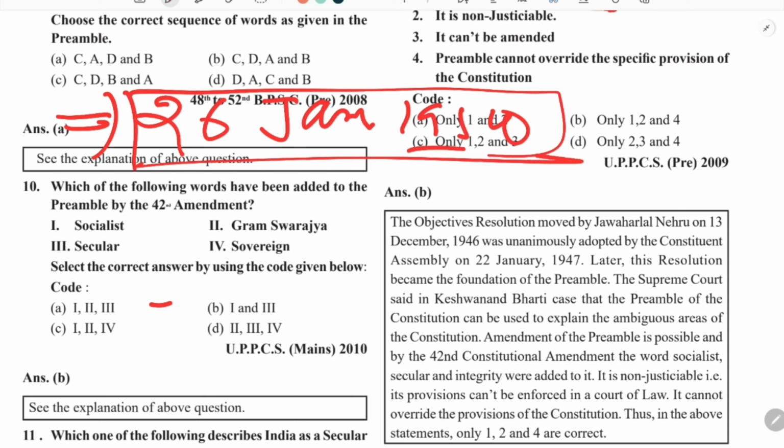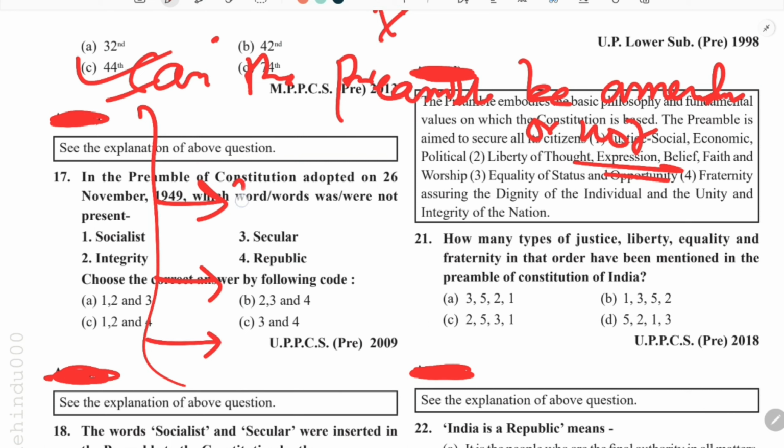This was the question before the Supreme Court. But here the Supreme Court rejected its earlier decision. In this particular case, the Supreme Court delivered important judgments. First was that it is a part of the constitution. So if it is a part of the constitution, then it can surely be amended.